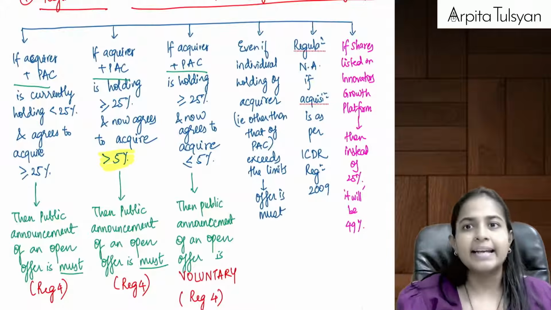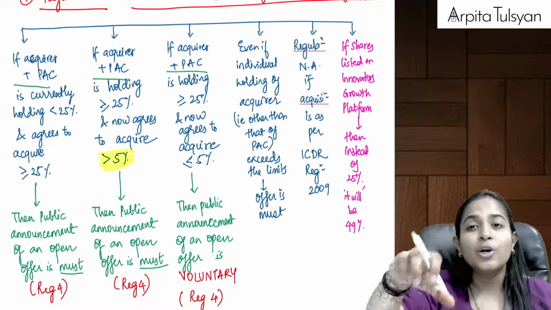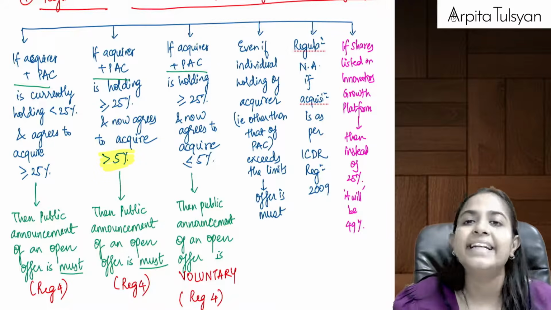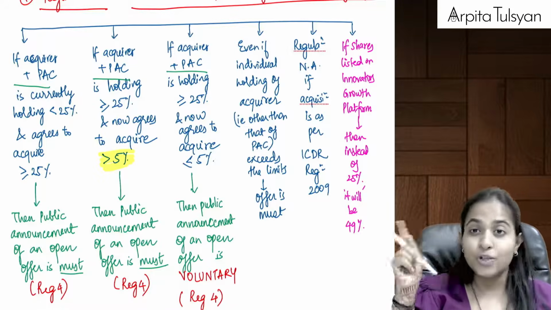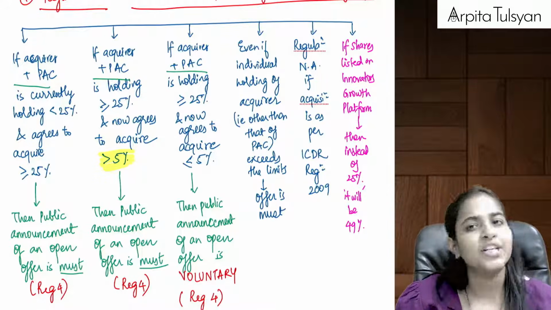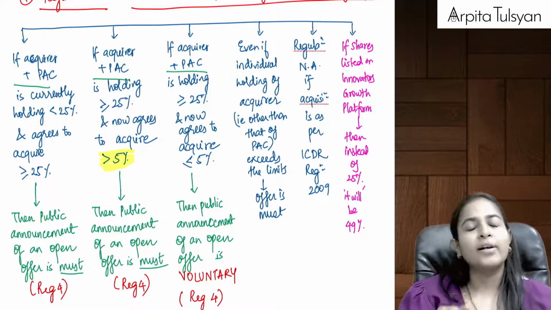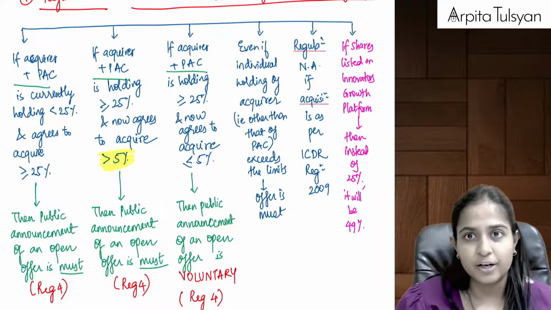This entire regulation number 3 and regulation number 4 is not applicable if we are doing the acquisition as per ICDR regulations, your issue of capital and disclosure requirement. If we are doing as per SEBI ICDR regulations, SEBI ICDR regulations will take care of it. Then you need not follow regulation number 3 and 4 of the SAST regulations.